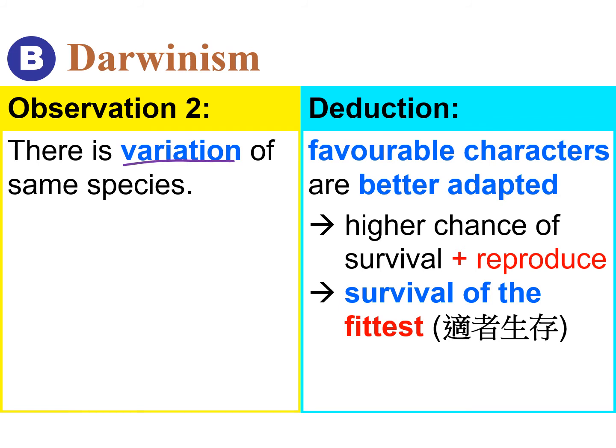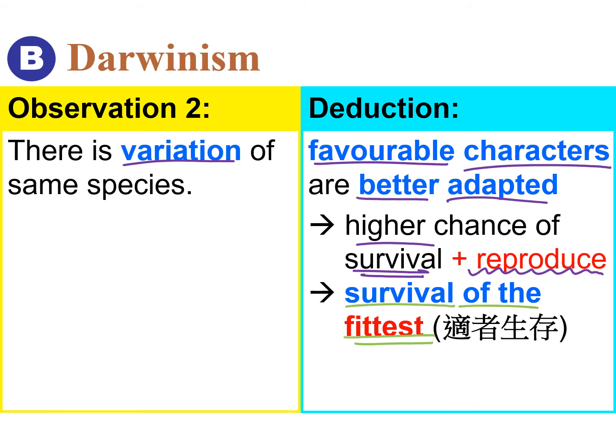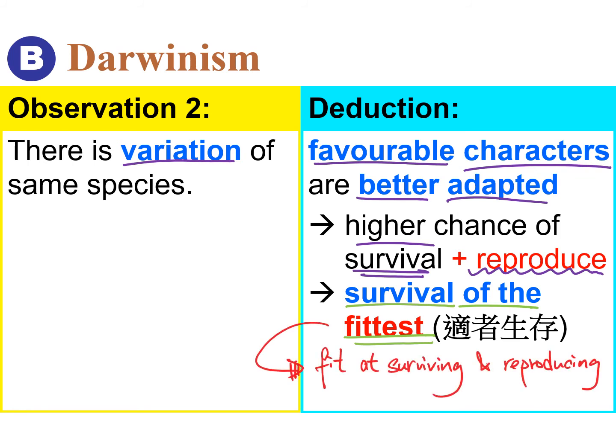There is variation within the same species. Therefore, the organisms that have the favorable character are better adapted to the environment and survive. Such as the long-necked giraffe, which can reach the leaves on top of the tree, so they survive better. They have a higher chance of survival and reproduce better. This allows the continuity of their generation. We call this the survival of the fittest, 适者生存. Fittest means they are fit at surviving and reproducing, continuing their generation.